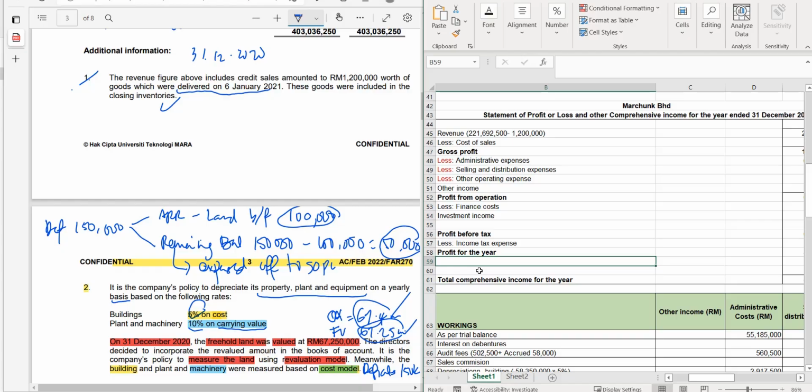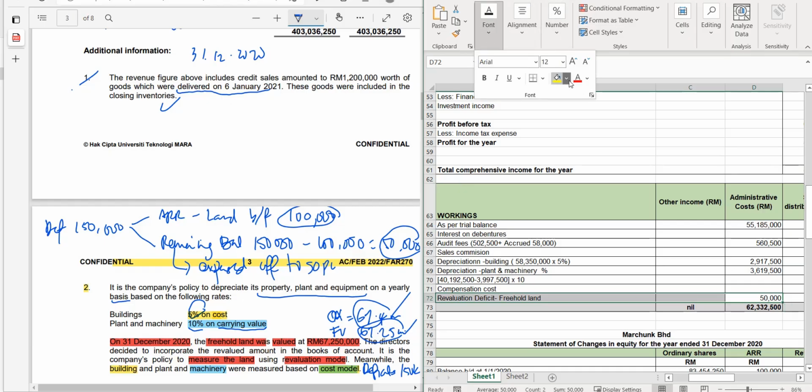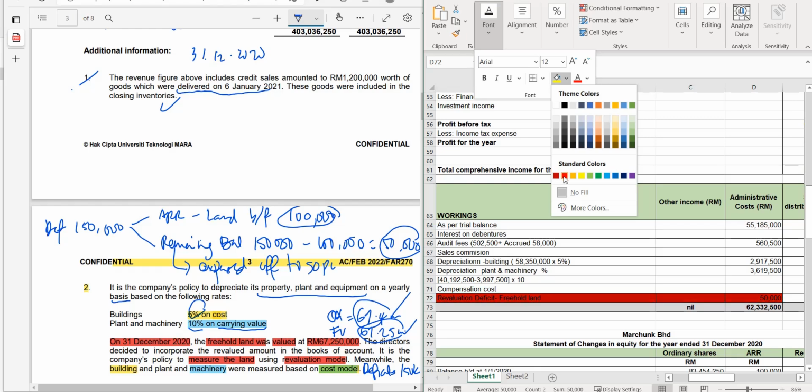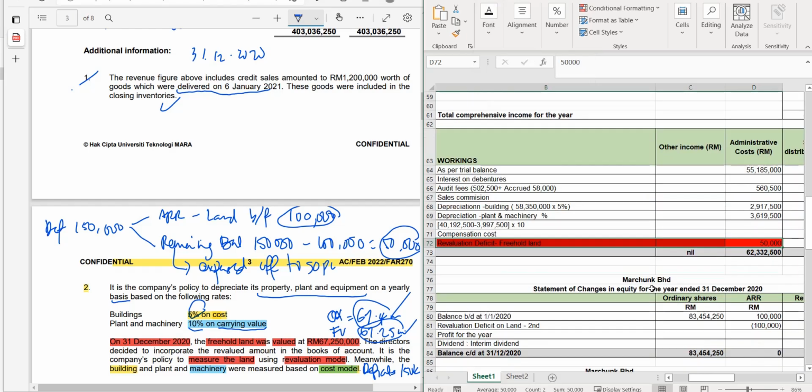You reduce against the ARR balance, but the ARR land there is the balance from the previous year, so it will not be shown there, but the effect is here. The revaluation deficit is under your admin expenses, the one here, revaluation deficit. So just put a color here to make things easier for you to locate. I put this color. Okay, so that was 50,000.